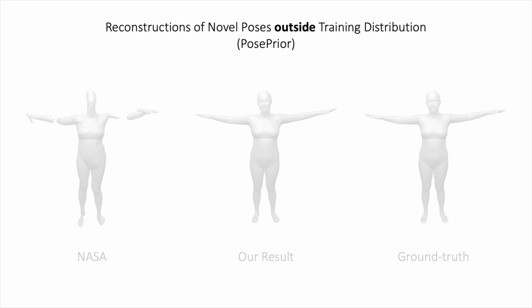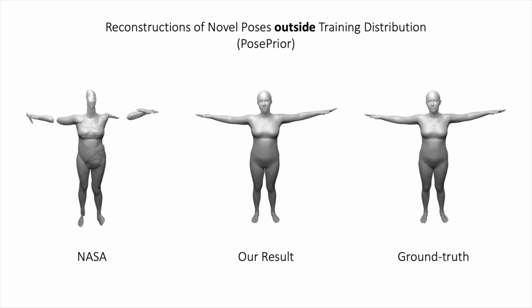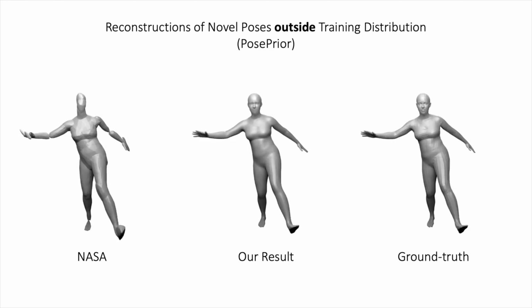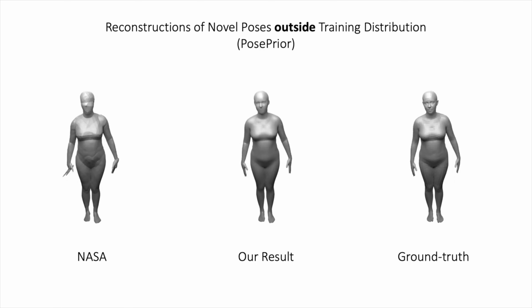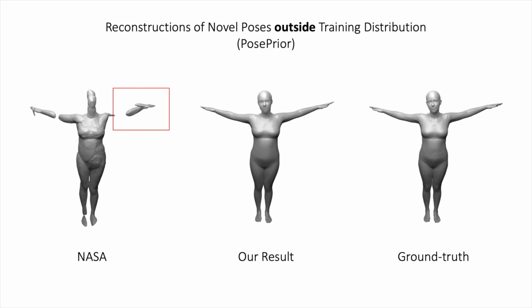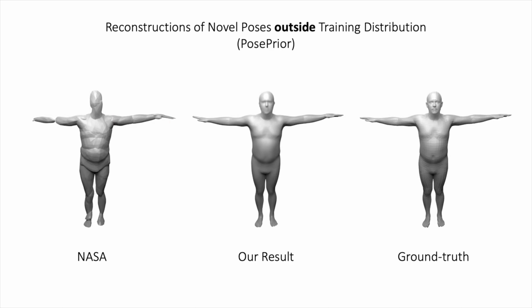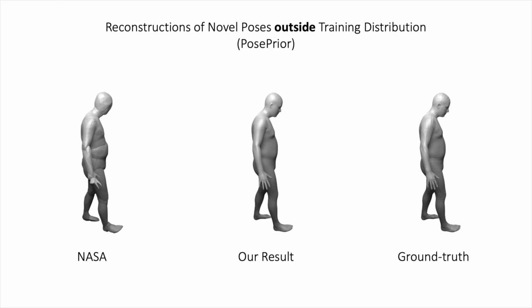We now demonstrate results of both methods on poses outside the training distribution. In this setting, the baseline fails completely while the proposed forward skinning model generalizes well. Here is another example with a more extreme pose.